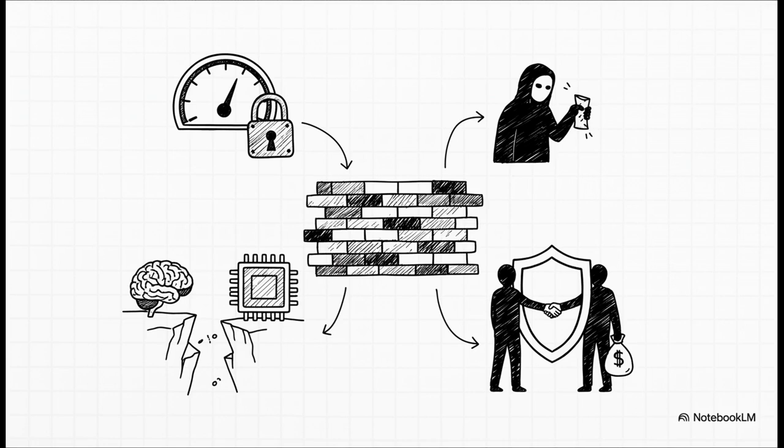Now, to be completely fair and impartial here, this system is not magic. Aldred's source texts are very candid about its practical limitations. First, like we just talked about, there are value velocity limits. Second, the whole thing relies on economic incentives, meaning a state-level adversary who doesn't care about losing money could potentially break the model. Third is the semantic gap. Translating highly nuanced, ambiguous human laws into the strict true or false logic a computer needs, that is still a huge, unsolved last-mile problem. And finally, incredibly well-capitalized adversaries could theoretically collude to bribe the watchdog nodes. It's a remarkably robust framework, but it absolutely operates within real-world boundaries.